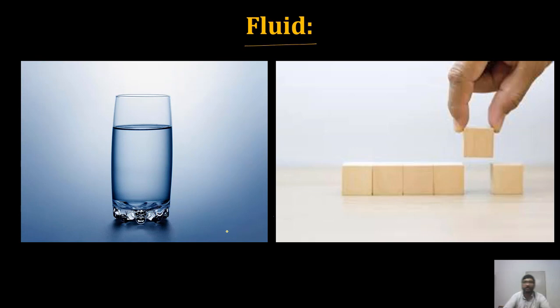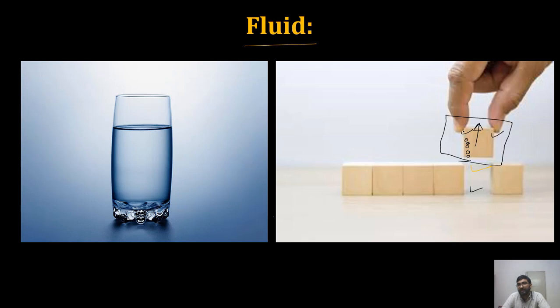So we already know about solid. Let's suppose we have a solid block and I want to take it out from this position. So for that, we hold it from two sides and we try to pull up. So in the case of a solid, there will be higher molecular interactions.